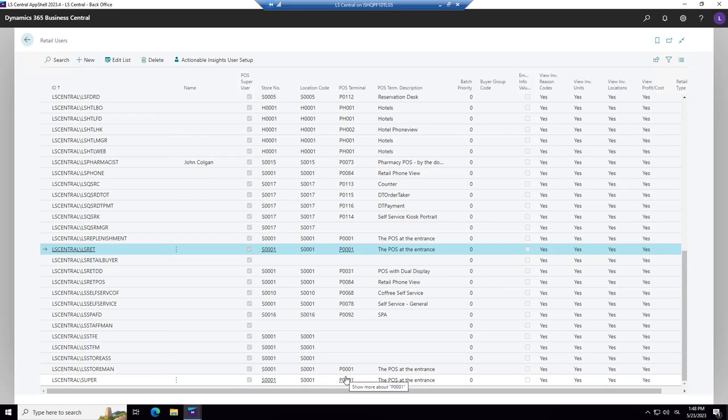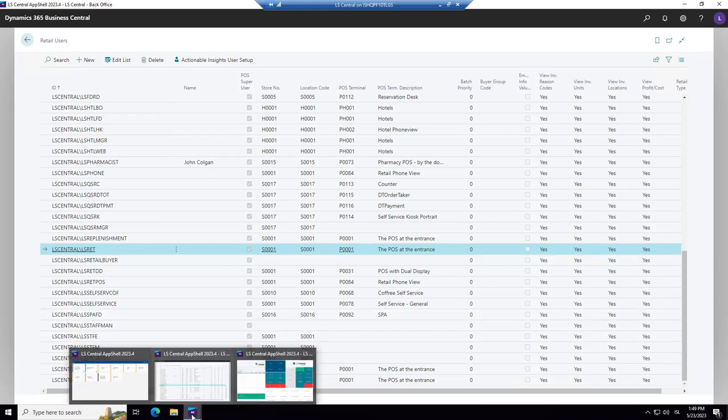We are just playing in the VM. So in that case, as long as we take care not to open the POS at the same time for both, then they're not fighting with it. There's another field here I want to draw attention to. That is the field POS super user. That's enabled for all my guys. Remember this field because we will talk about that later.